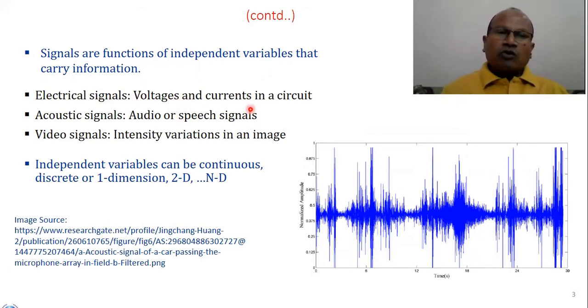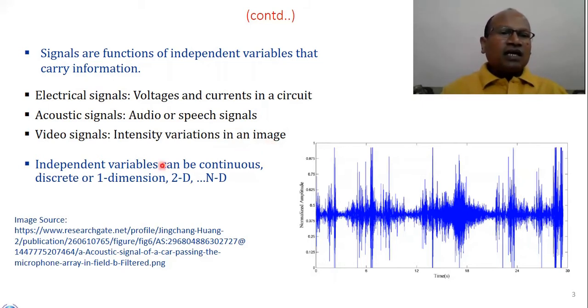Current flowing in a circuit or voltage across a certain element in the circuit, as per the independent variable, will always be conveying some meaningful information. Acoustic signals are related to audio or speech signals. Video signals are actually moving images, which represent intensity variations in an image. So moving images, moving pictures.